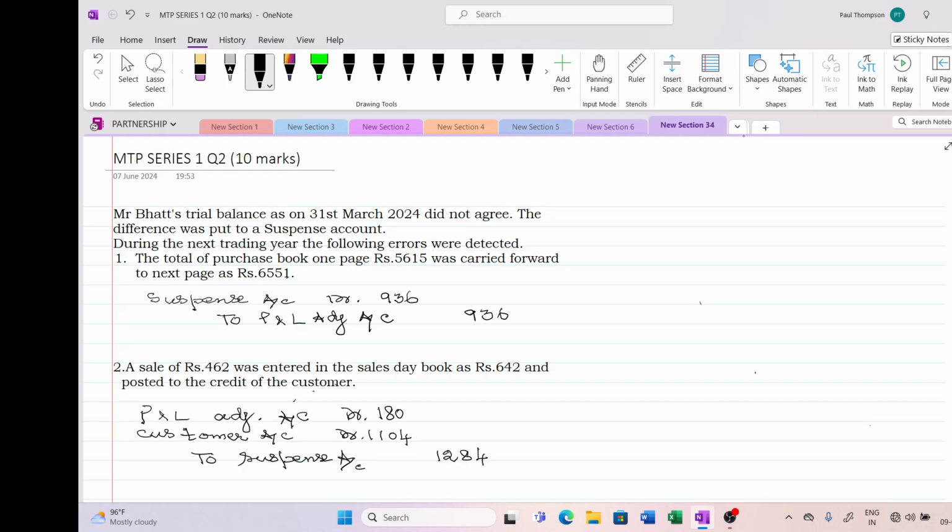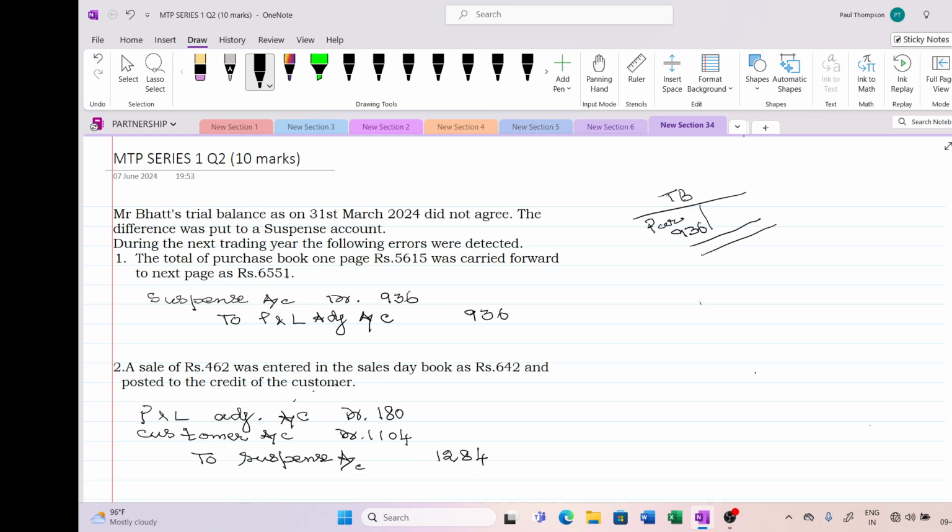What is your correct entry? Purchases account should go 5615, but it has gone excess. So in the trial balance, the purchases account has gone excess by 936 rupees.